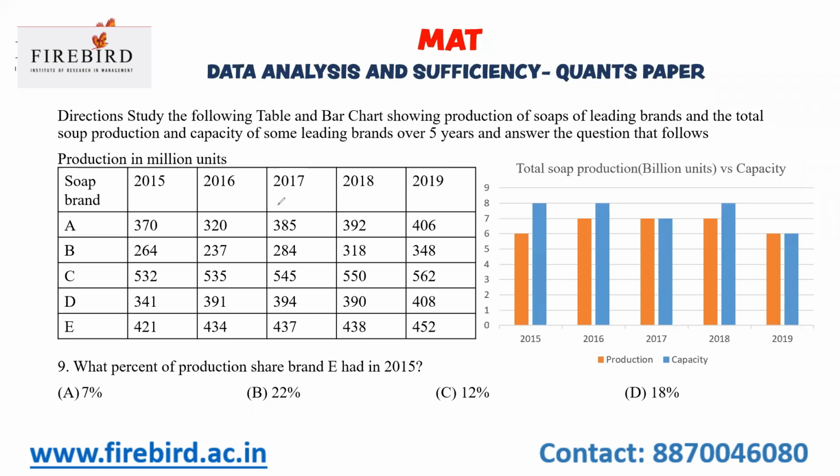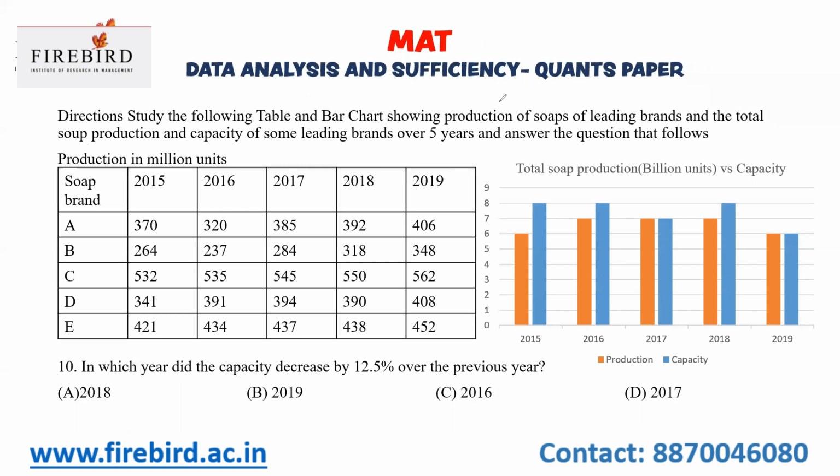Now we'll go to the next question. What percent of production share did brand E have in 2015? Brand E in 2015 is 421, and the total production in 2015 is 6 billion. Divide this by 6,000. If you cancel, you'll get the answer around 7%. Your answer is 7%. Now, move to the next question.